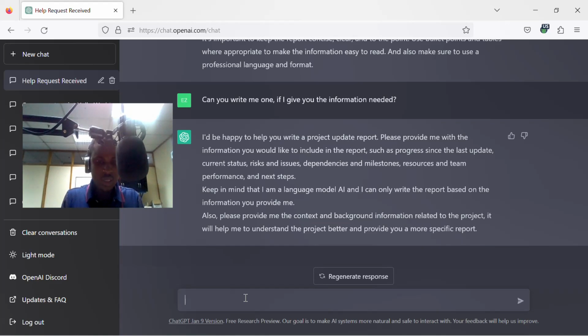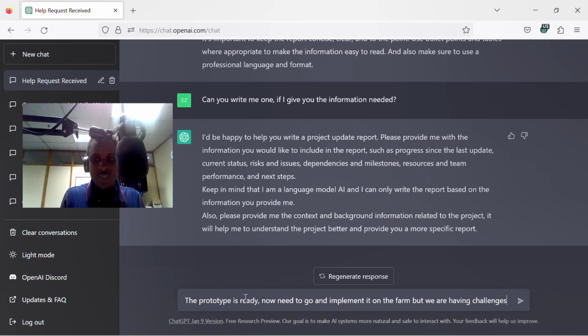So I can say that the prototype is ready. Now we need to go and implement it on the farm, but we are having challenges.